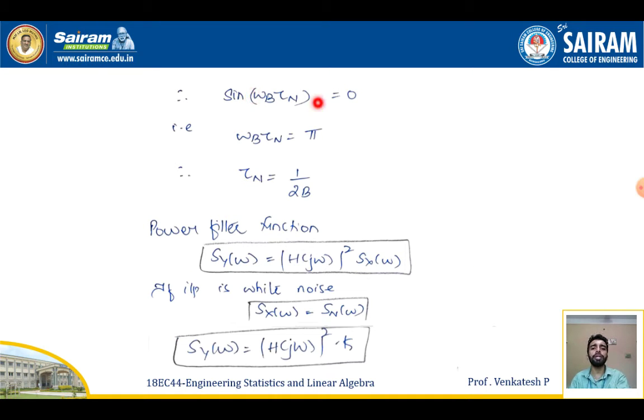Then with this condition, sin(ω_b τn) will be equal to 0, so the value of ω_b τn will be equal to π, and the value of τn will be equal to 1 by 2B. Then the power filter function S_y(ω) is given by the modulus of H(jω) whole square into S_x(ω). If the input is white noise, then S_x(ω) is equal to S_n(ω). Therefore, S_y(ω) is equal to |H(jω)| square into the constant K.